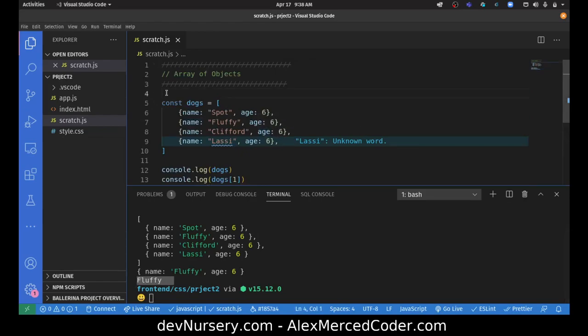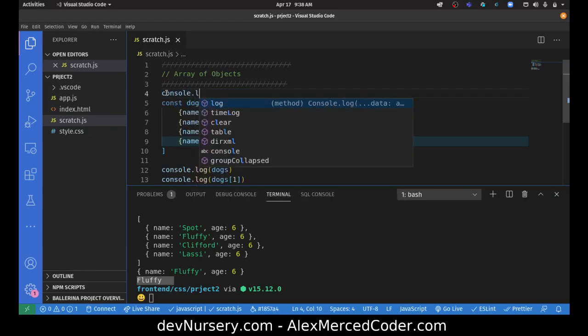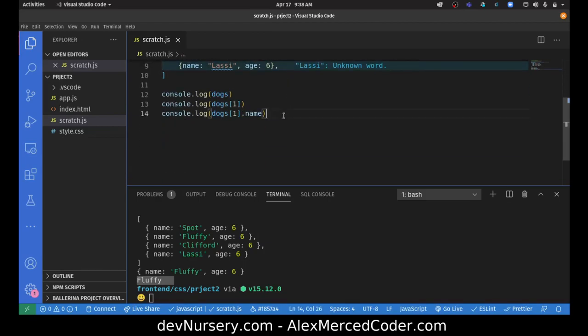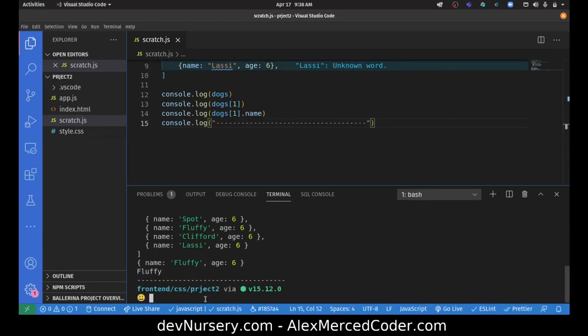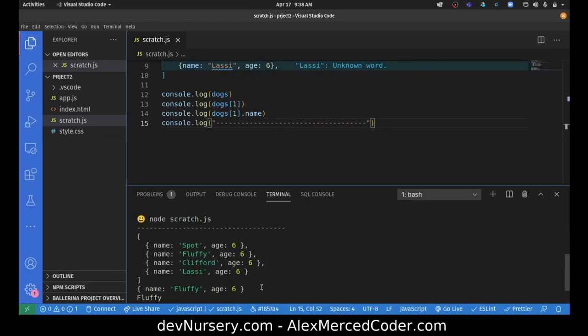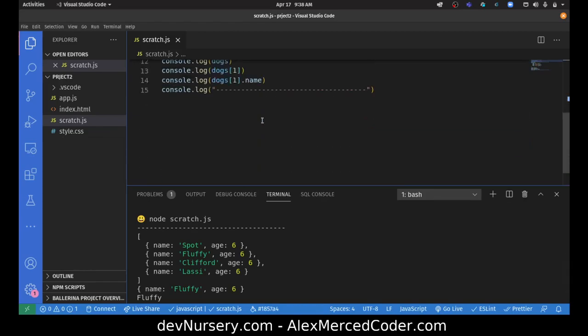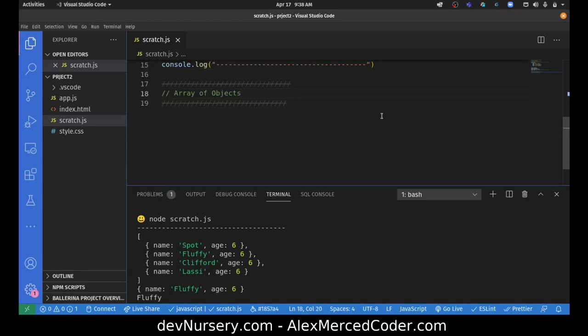Cool. I'm going to just block these sections off. I'll also do this console.log. Okay, so that section is done there. Now let's do the return value of a function.